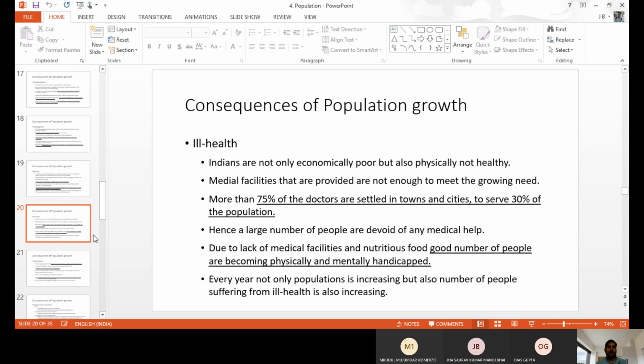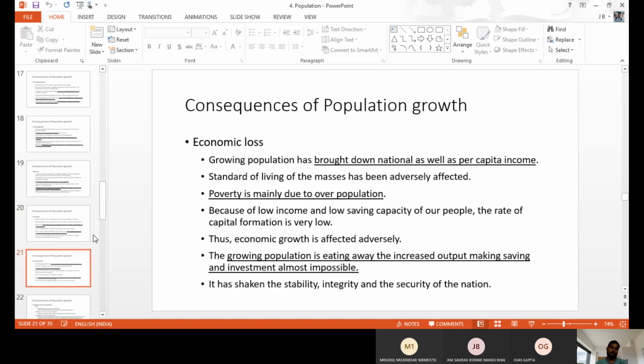Okay, so overpopulation causes housing problems, and because of housing problems, ill health. So ill health also happens because of overpopulation. And economic class: economic problems are also there because of our population. Then, are they able to save money? Are they able to get enough income? That is also affected by our population.